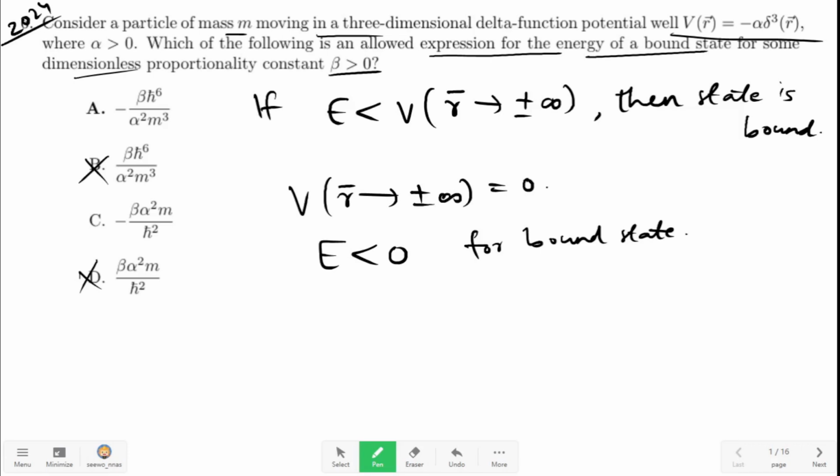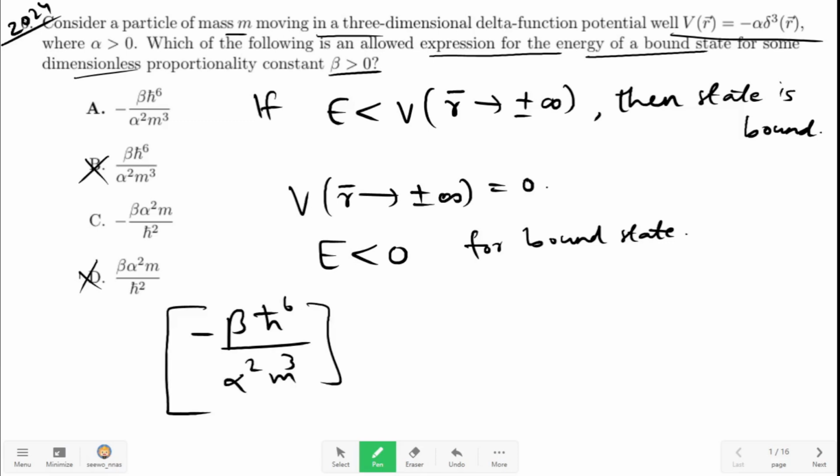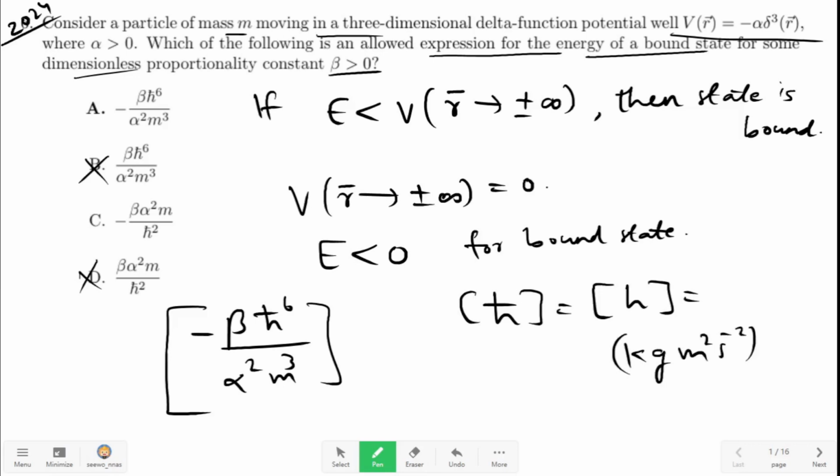Now the correct option among A and C will be the one having the dimensions of energy. Let us find the dimensions of expression in option A, minus beta h cut raised to 6 over alpha square m cube. Now beta is dimensionless. Dimensions of h cut is dimensions of h, which is equal to, let us write units instead of dimension, units of energy, kilogram meter square per second square, times unit of time, second, which is equal to kilogram meter square per second.